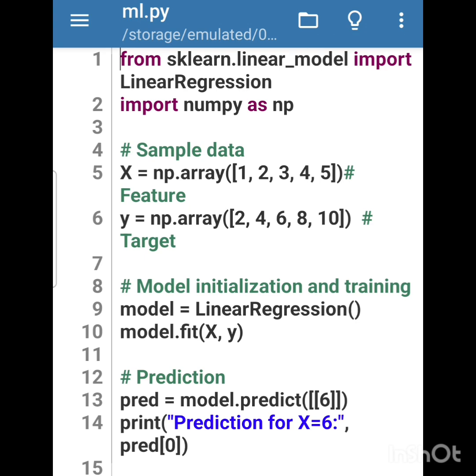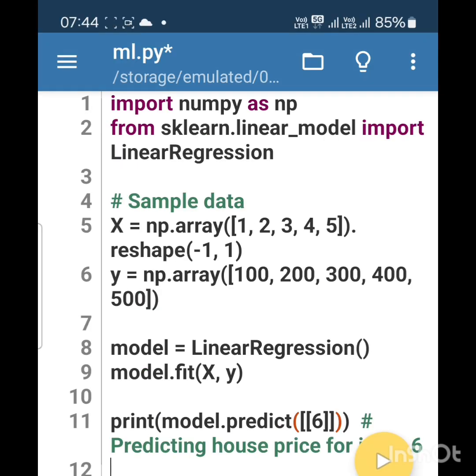Okay, the sample data is given. Two linear data should be given, x and y. One group of linear data is given in the x variable and the other group of linear data is given in the y variable. The data given in the x variable is independent, but a method is used here which is reshape.